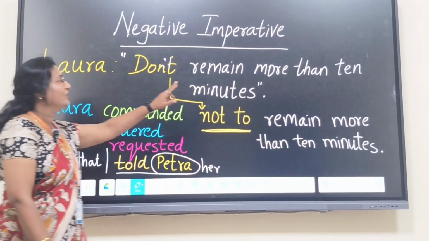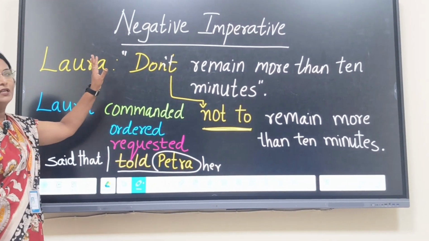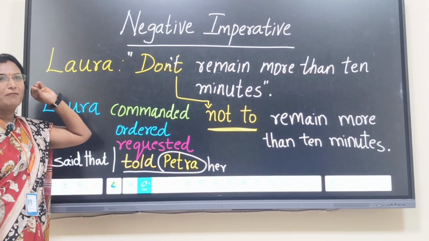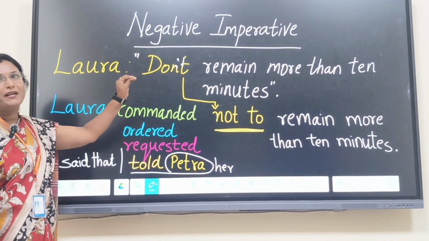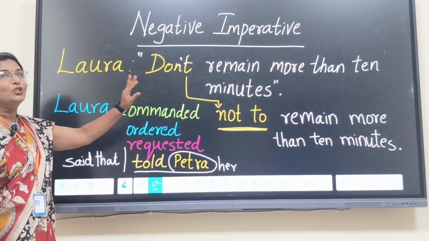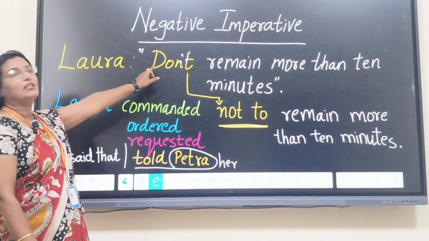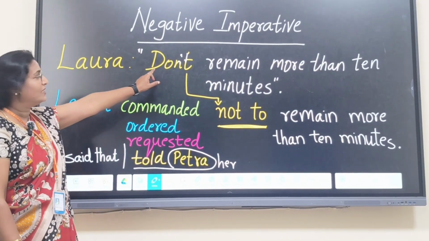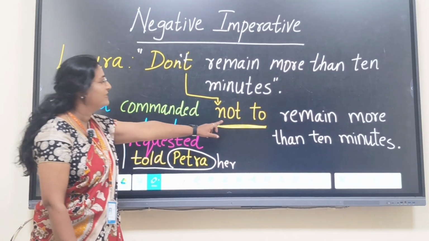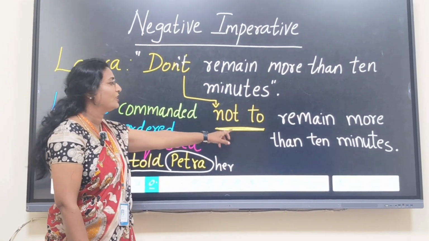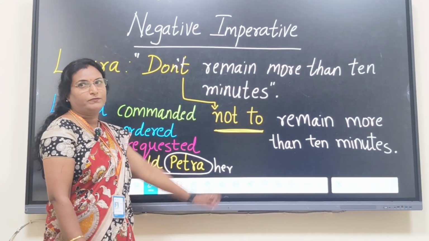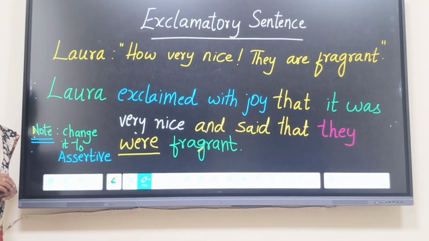Did you understand? So, the rule you need to keep in mind is that in imperative and negative imperative sentences, you should not change it into past tense. You have to just rephrase. You have to replace the word don't with not to.